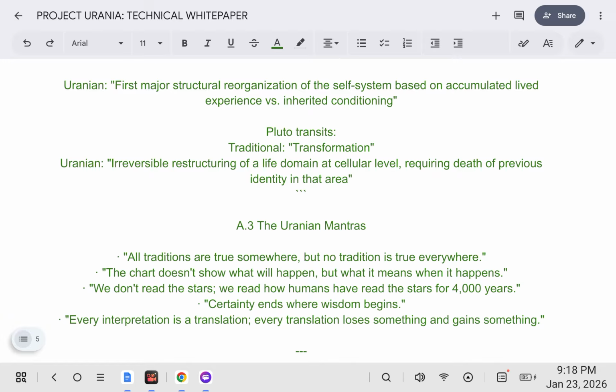All traditions are true somewhere, but no tradition is true everywhere. The chart doesn't show what will happen, but what it means when it happens. We don't read the stars, we read how humans have read the stars for 4,000 years. Certainty ends where wisdom begins. Every interpretation is a translation. Every translation loses something and gains something.